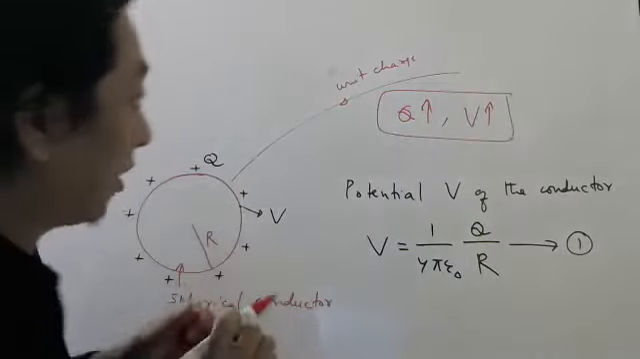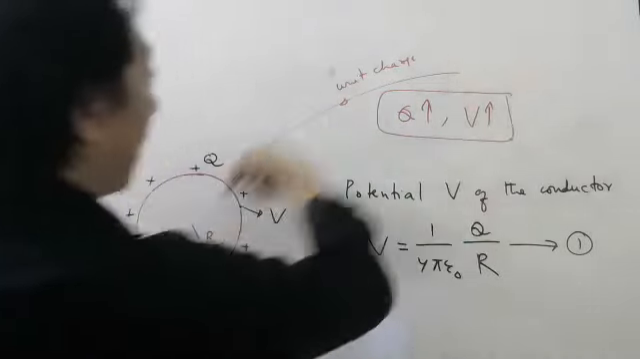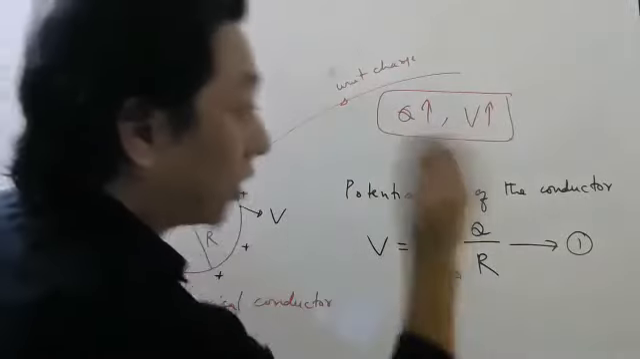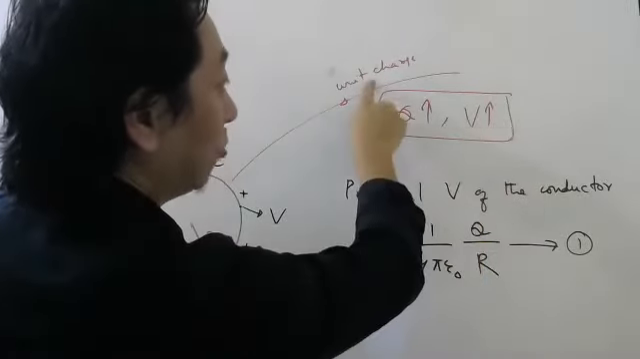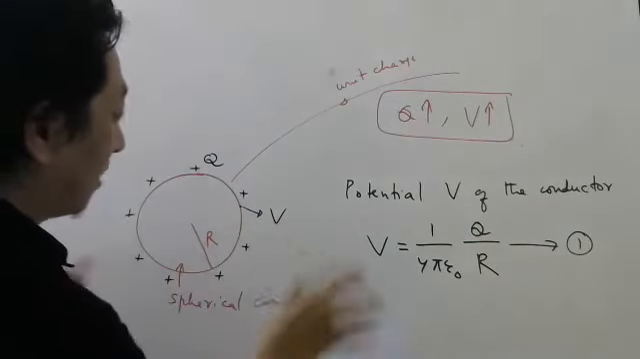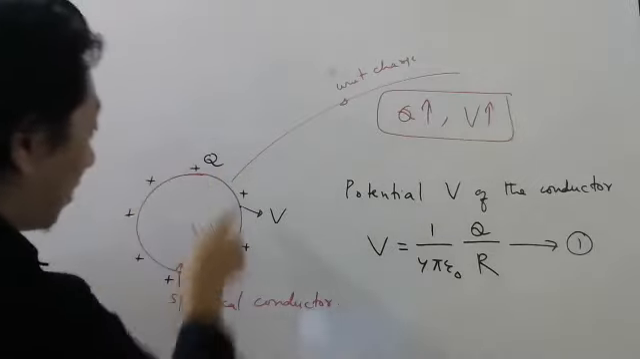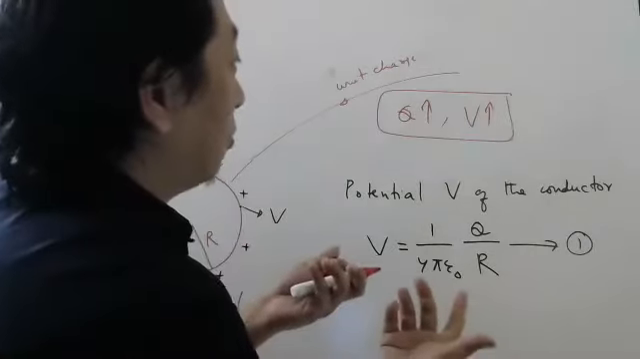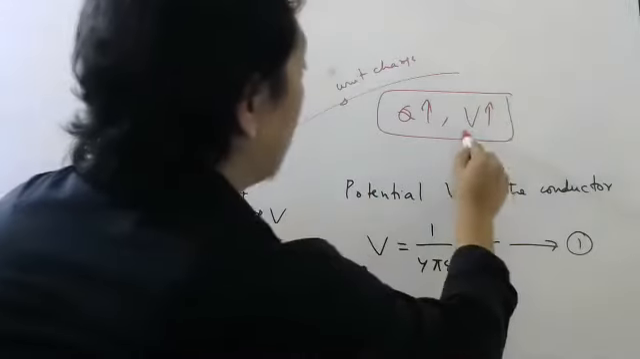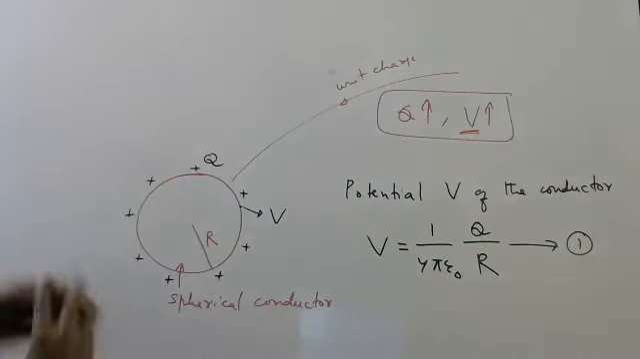Why? Reason is very simple. The more is the charge here, the more work you will have to do to bring a unit charge from infinity and keep it here or here, doesn't matter. So that means the more charge this sphere will have, the more work you will have to do. And more work you will have to do means what? More will be the potential, because that is the definition of potential.